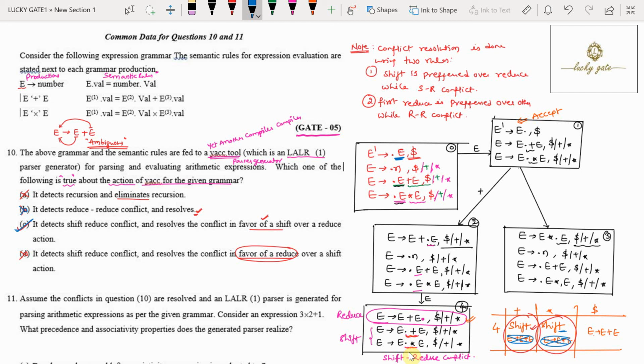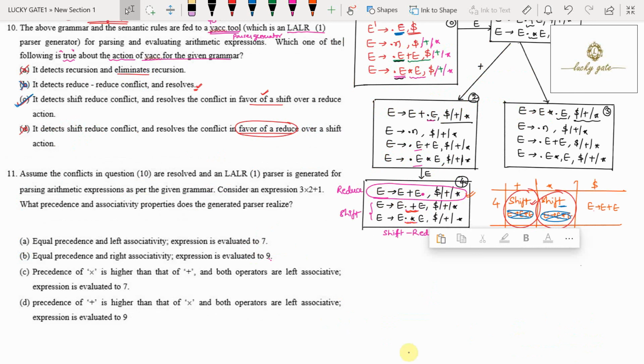Now it is a statement for a common data question. Now the same data is to be used for the next question also. Now look at what the next question is. In the next question, what is mentioned? Assume the conflicts in equation 10, meaning in the grammar, are resolved in an LALR(1) parser generated for parsing arithmetic expressions as per the given grammar.